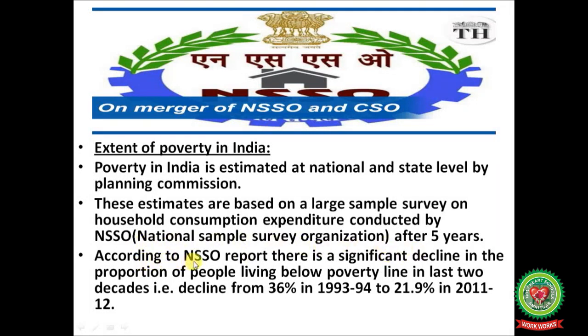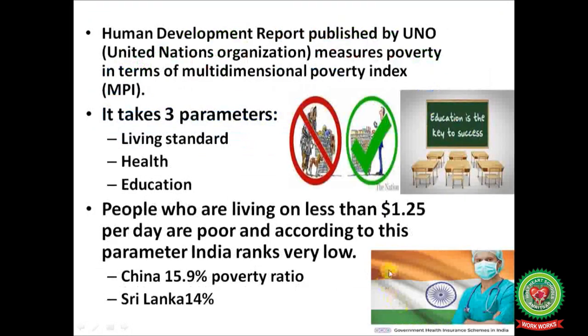According to National Sample Survey Organization report, there is a significant decline in the proportion of people living below poverty line in last 2 decades. That is, decline from 36% in 1993-94 to 21.9% in 2011-12.